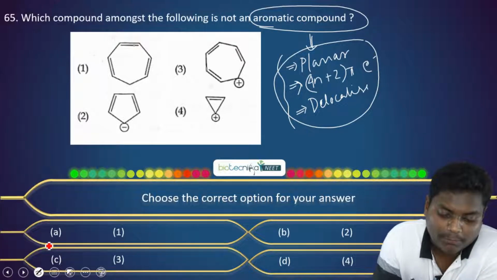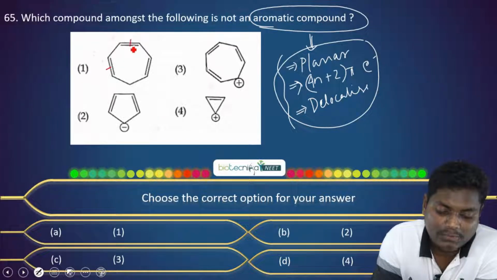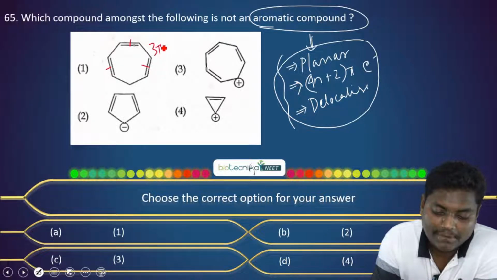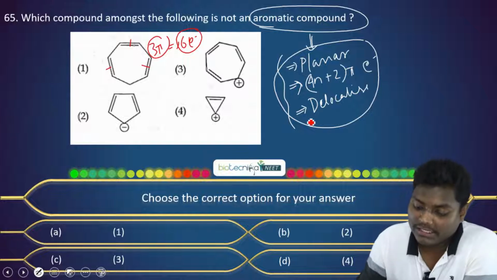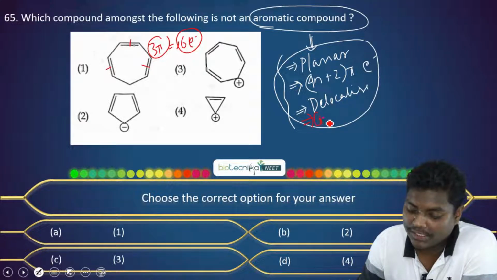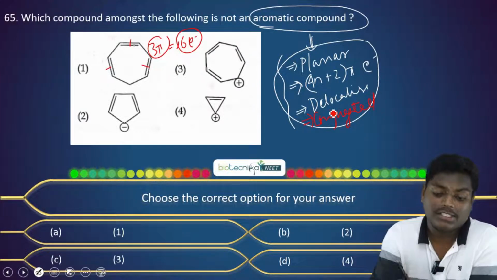In the first compound, we have 3 pi bonds, so 6 pi electrons. But you can see here, they are not conjugated. One more important thing is that it needs to be conjugated. They are not conjugated and it is not delocalizing.